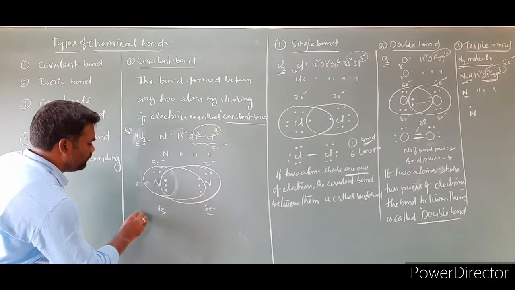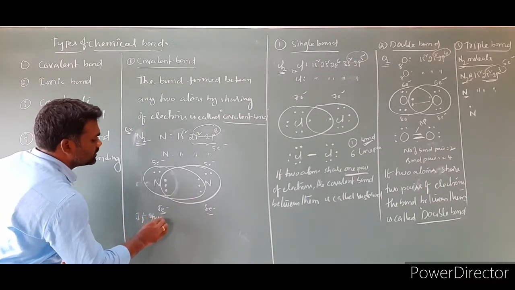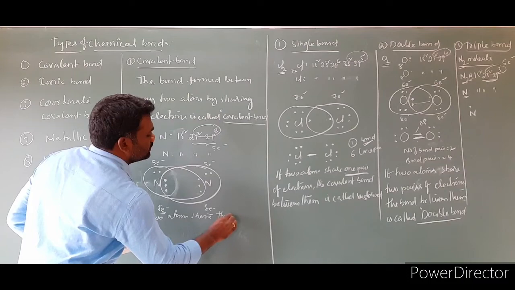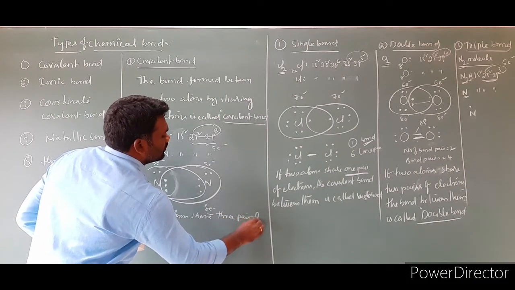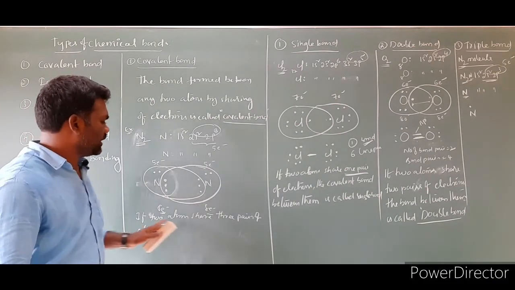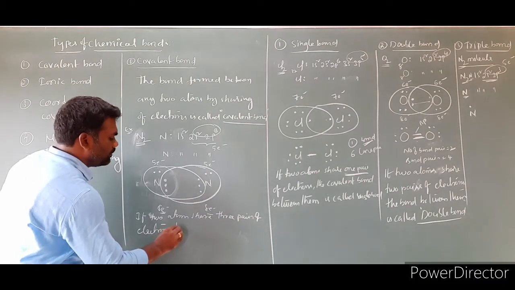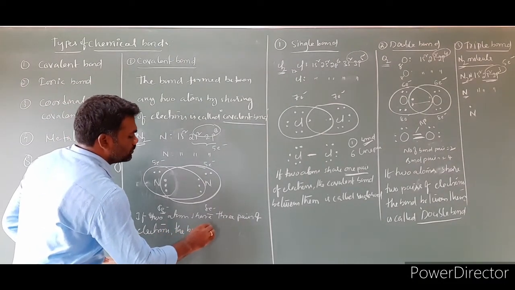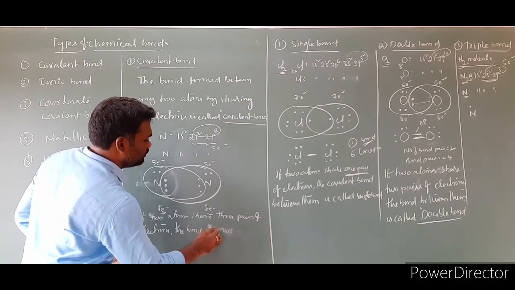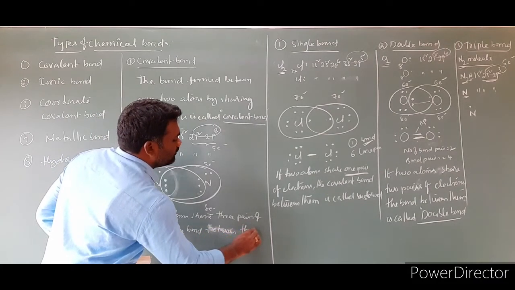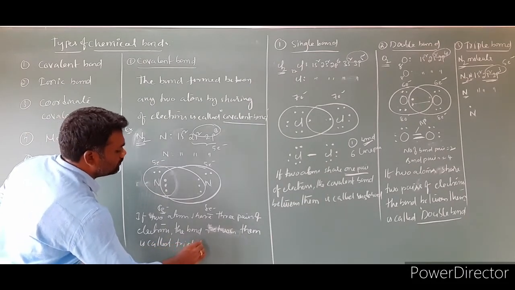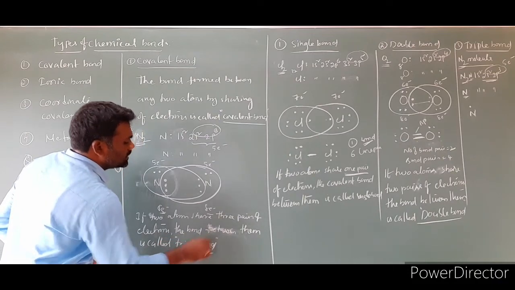The statement is: if 2 atoms share 3 pairs of electrons, the bond between them is called a triple bond.